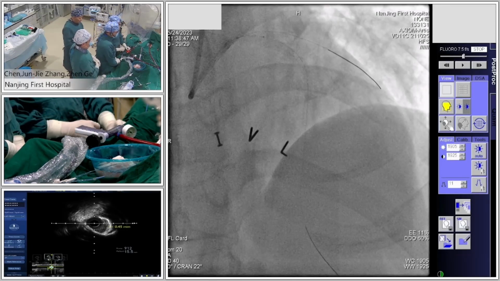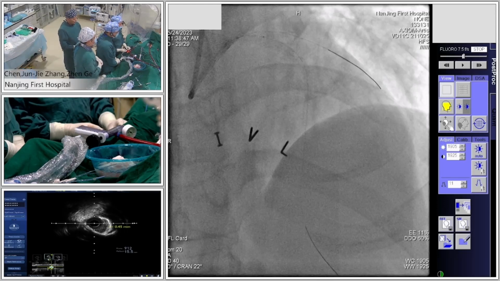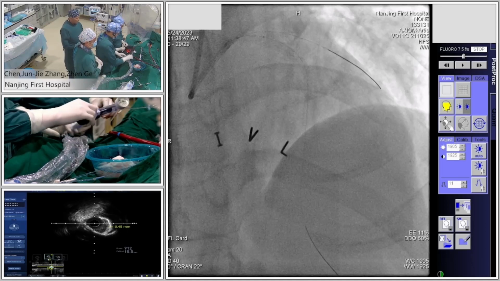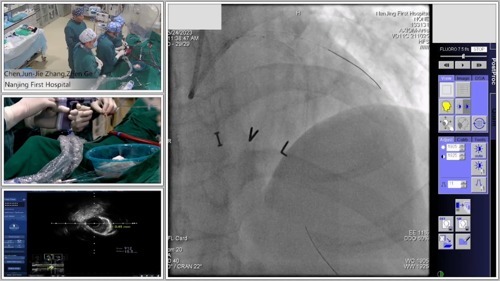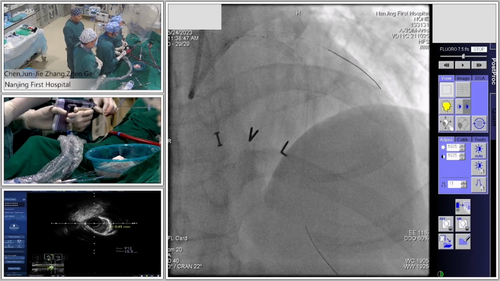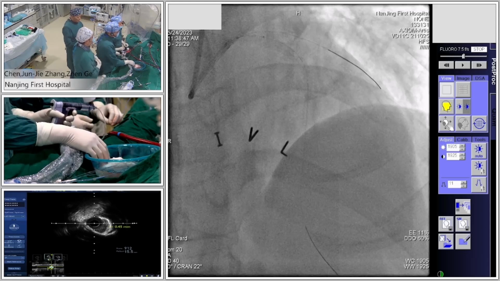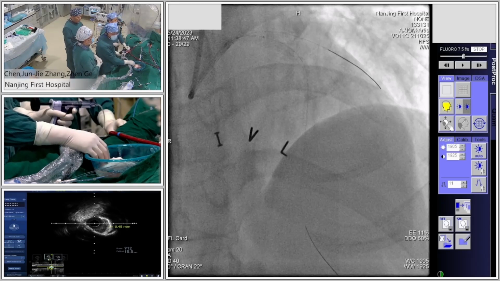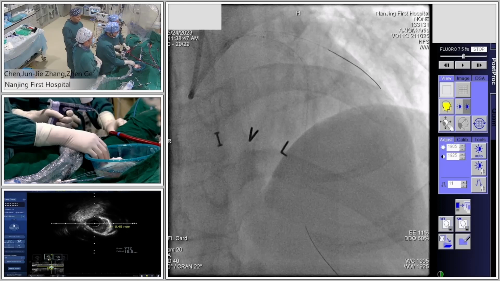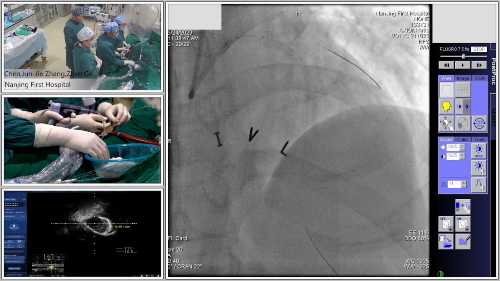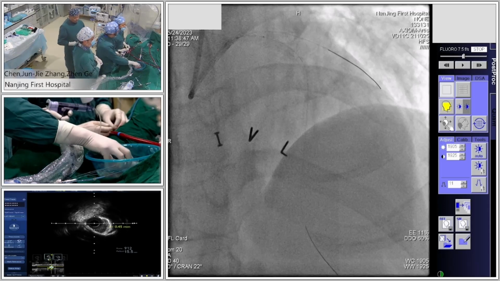Usually, how many rounds will you do? This is the first round of IVL. Probably 4 rounds. Because this is a very, very challenging case. Now heart rate is only 40, 42. Is there an AV block? No. So what is the baseline heart rate? 50. Good.